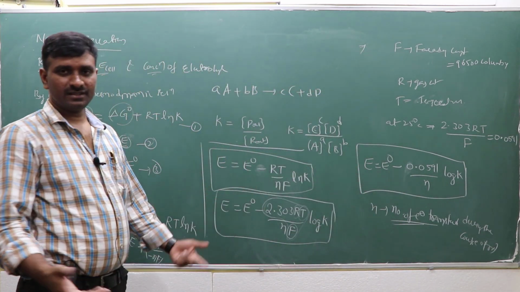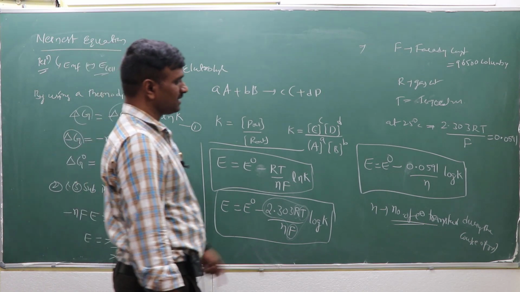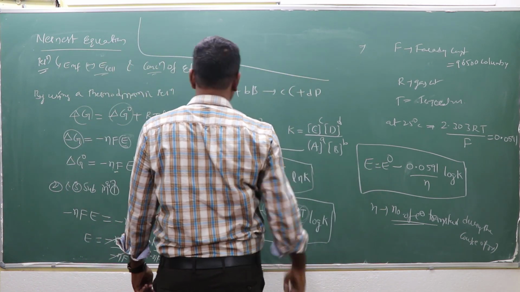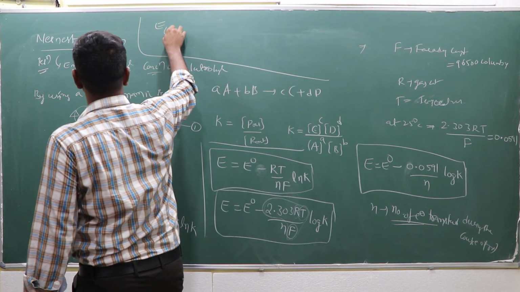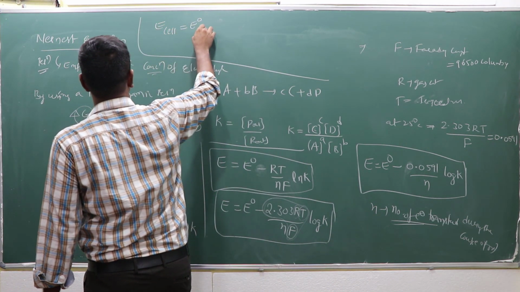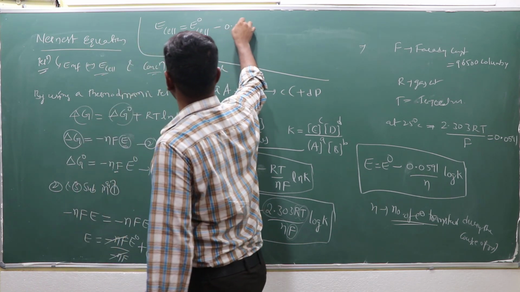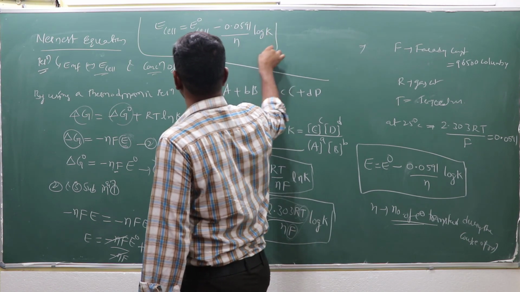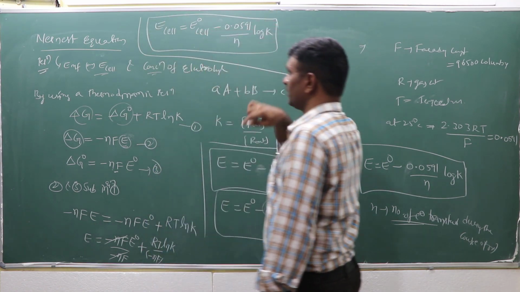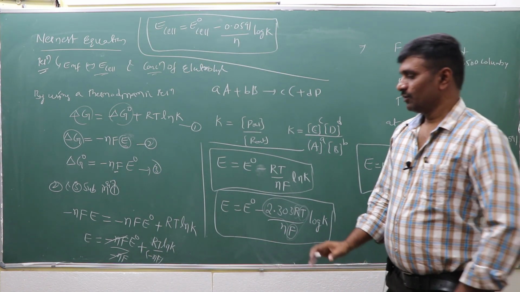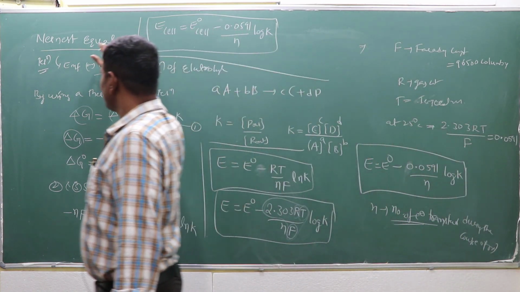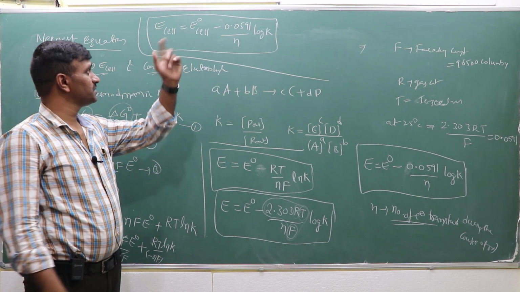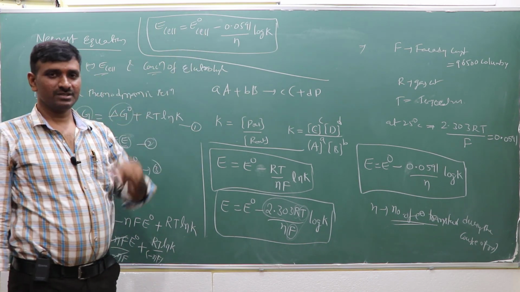E0 you know easily. Based on that, if it is a complete cell, you can calculate E cell is equal to E0 cell minus 0.0591 by n log K. That means for the calculation of E cell based on the Nernst equation, what do we know first? We know E0 cell first.